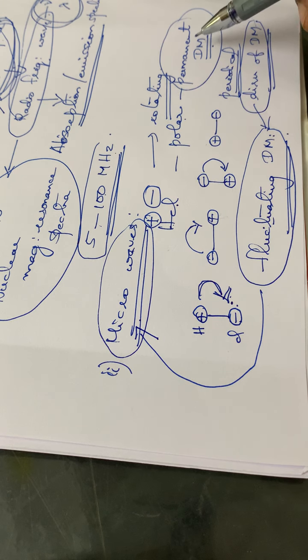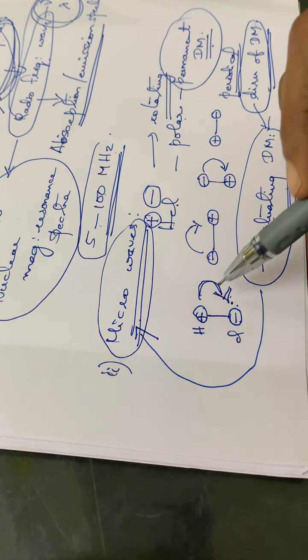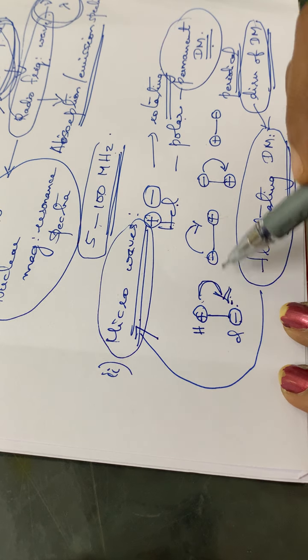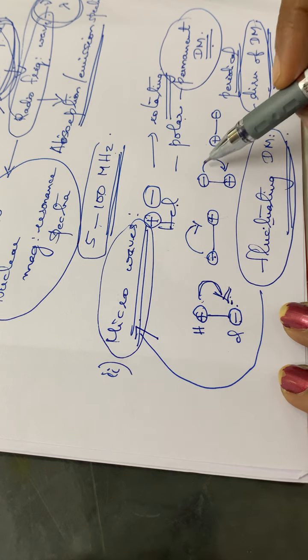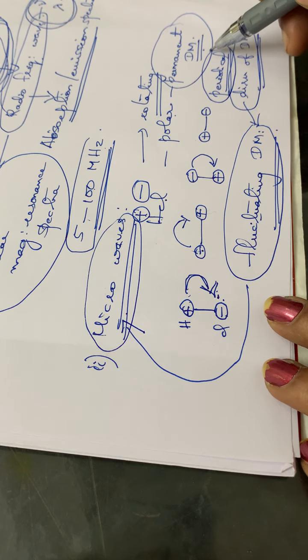Highly polar molecule, hence it has got a permanent dipole moment. And also the molecule will not be at rest. The molecule will be rotating, and as a result of the rotation, it will be moving like this. Plus charge coming here, then negative charge like this, it will be rotating. And the rotation will be taking place in a periodical manner.